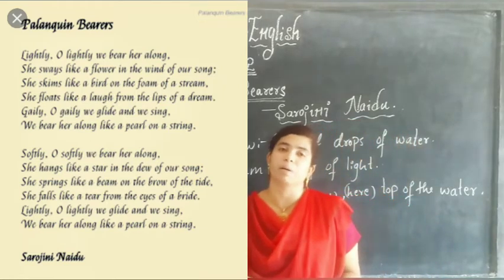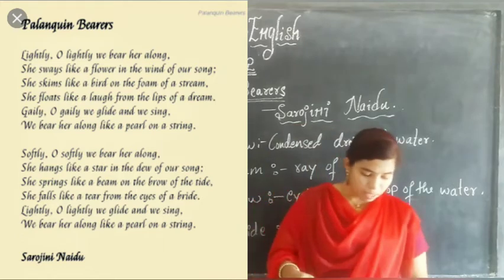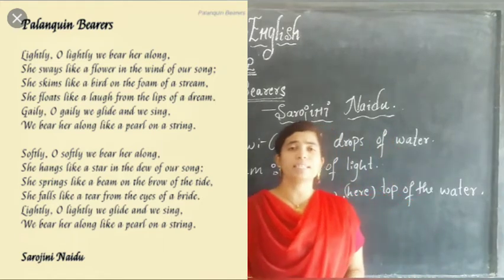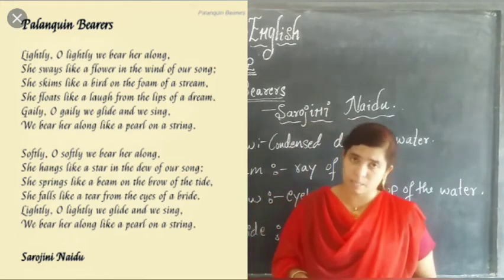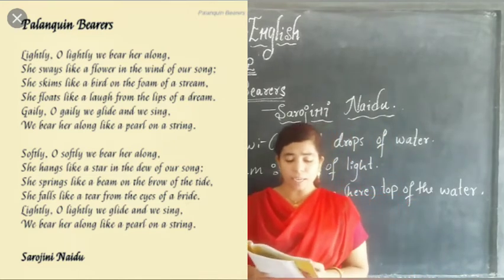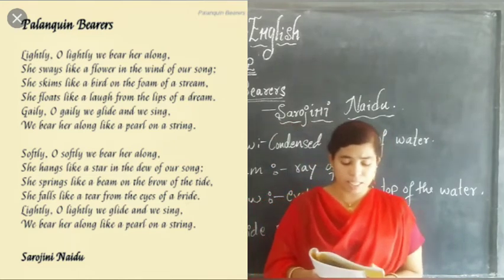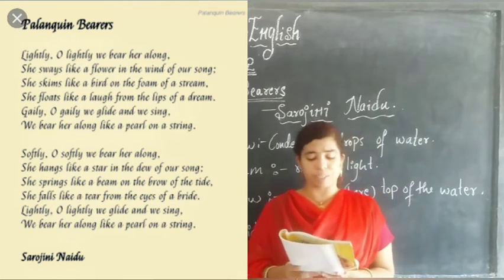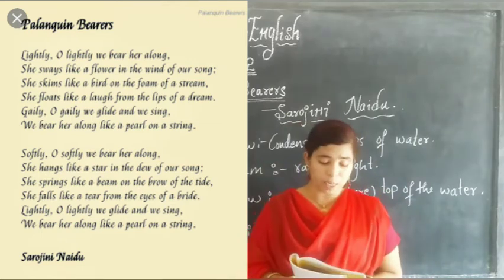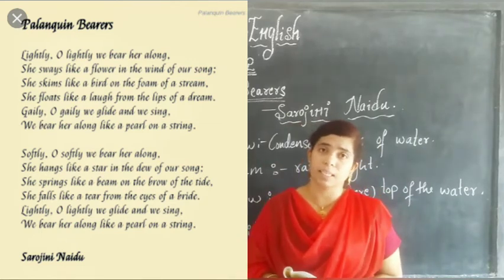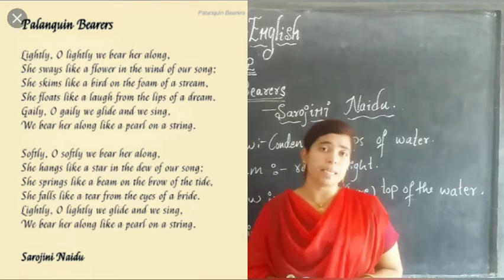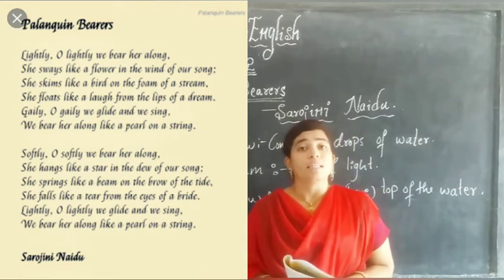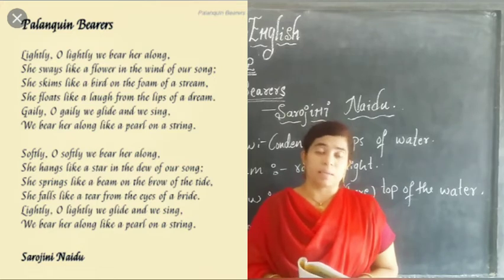Yes, this is the poem of Sarojini Naidu. Okay, let us see how she is explaining this. Lightly, oh lightly, we bear her along. She sways like a flower in the wind of our song. The first two lines, what Sarojini Naidu is explaining here. This poem is nothing but the palanquin bearers.